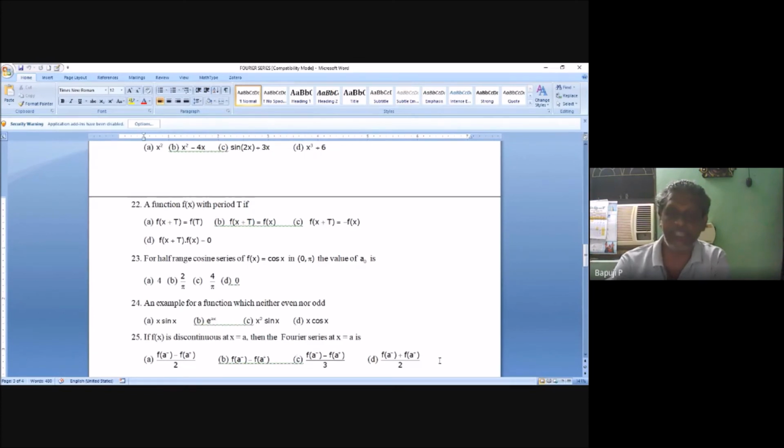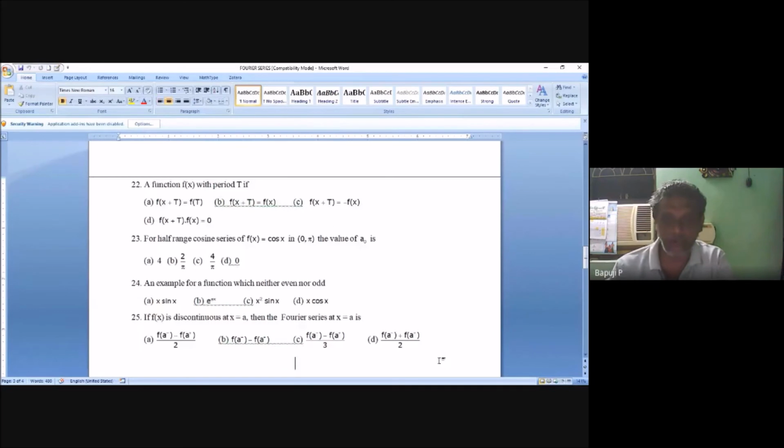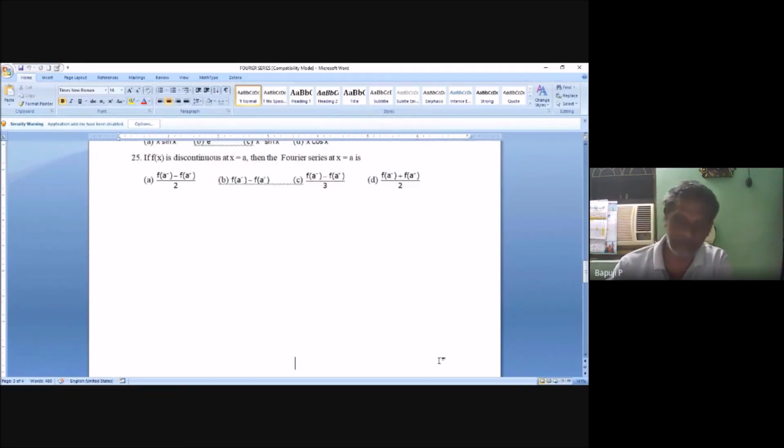Here a minus means a minus 0, and a plus means a plus 0. That's the meaning, actually. So superscript a minus means a minus of 0. That's what we did in the formula. So what is the answer now? Option B. So you write f of a minus 0 plus f of a plus 0 by 2. The remaining 3 are all wrong.